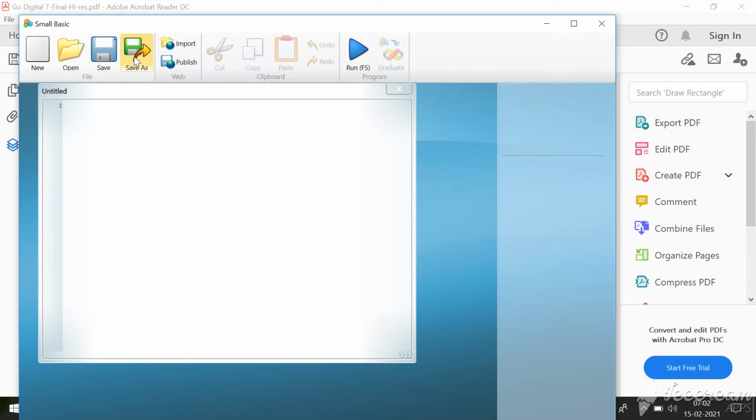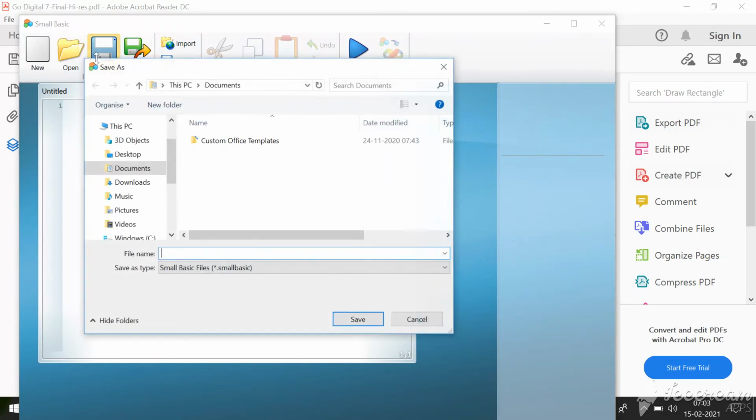icon. When you click this, you can save your document. We have seen how to save your document, isn't it? When you click this save icon, you will get a dialog box like this. Once you type your file name here and click the Save button, immediately your file will be saved with an extension of .sb. SB stands for Small Basic. So after your file name you will see the extension SB.